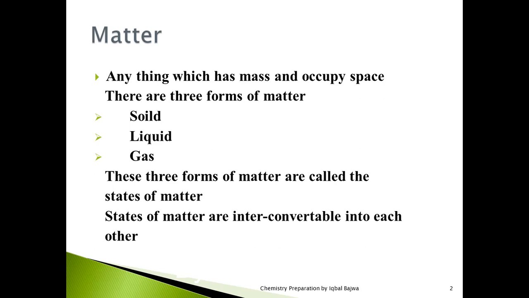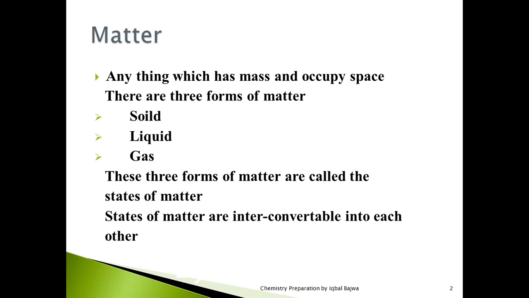There are three forms of matter, as I said earlier: solid, liquid and gas. These are very important forms in the sense that they are called states of matter. And these forms of matter can be converted into each other. So we say that the states of matter are interconvertible.